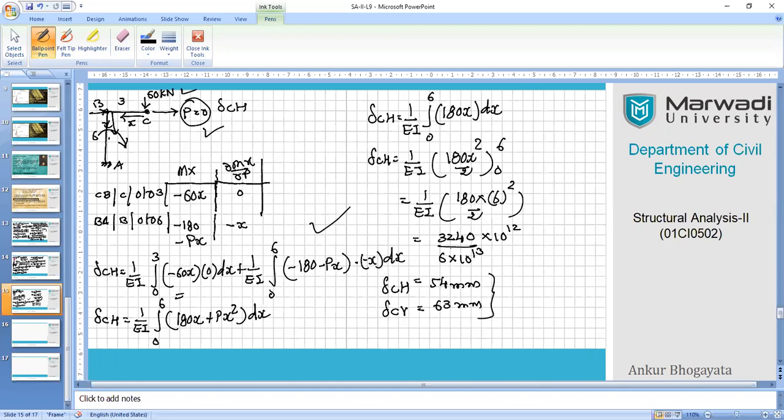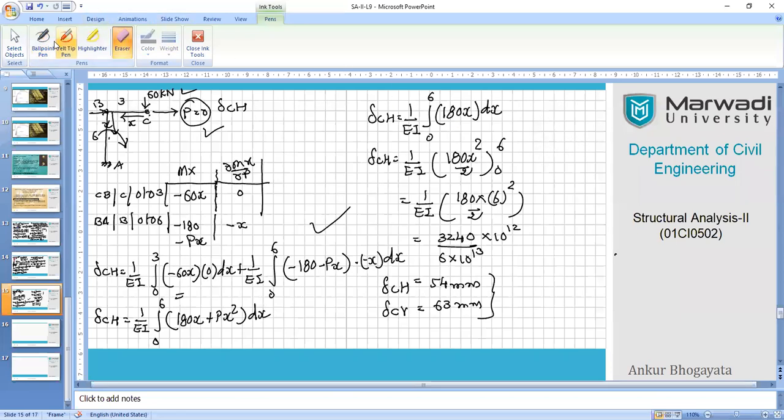Now, if I want to relook at the same question, what was the learning component out of it? The learning component is, if you have to calculate corresponding deflections, you require corresponding forces. Here we took the help of the fictitious force in horizontal direction because we did not have any horizontal force applied at point C in the original question.